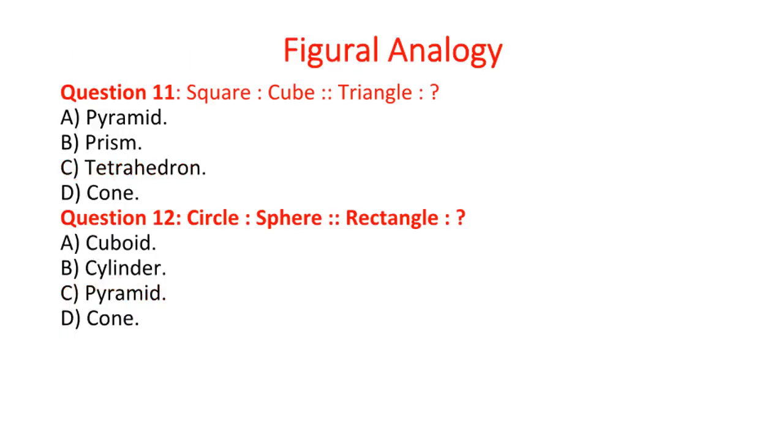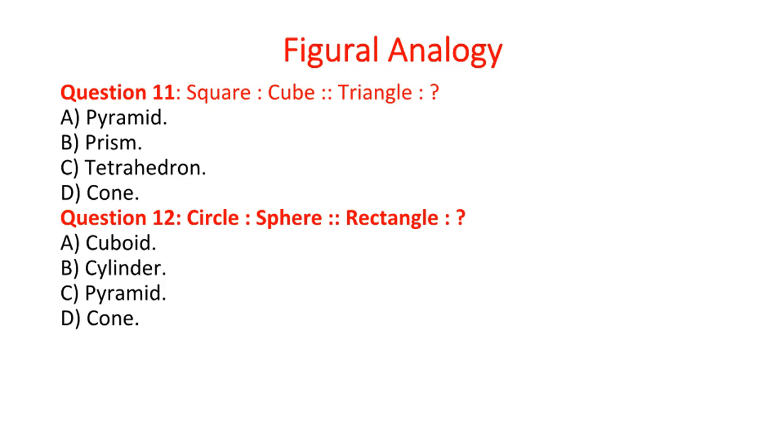Question 11. Square : cube is proportional to triangle : A. Pyramid. B. Prism. C. Tetrahedron. D. Cone. Answer C. Tetrahedron. Explanation: a cube is a 3D representation of a square, and a tetrahedron is a 3D representation of a triangle.